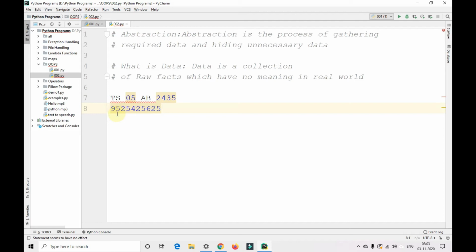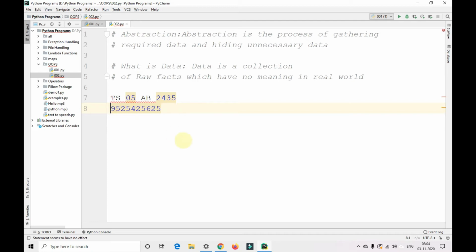If we show this number to a person outside India, he'll not be able to recognize it unless he has the country code. That is, +91 is India's code. Unless he has this +91 or +1, whichever country's code it is, he'll not be able to recognize that number.